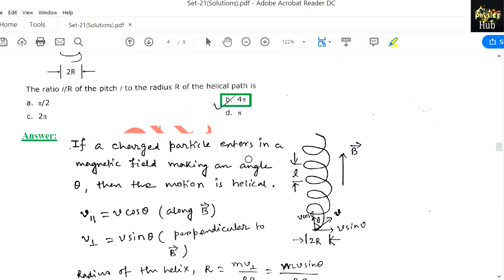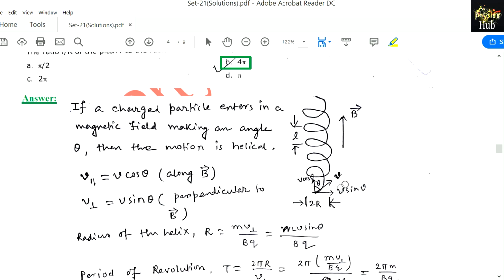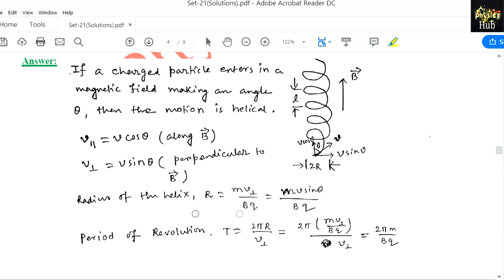So if a charged particle enters a magnetic field making some angle theta with the direction of the magnetic field, then the motion is helical. If this is the velocity, then it will have two components: a parallel component, v cos theta, parallel to the magnetic field, and a perpendicular component perpendicular to B. So v parallel equals v cos theta, v perpendicular equals v sin theta. Now the radius of the helix is r equals m v perpendicular by Bq. This comes from equating the Lorentz force and the centrifugal force. So m v sin theta by Bq is the radius of this helix.